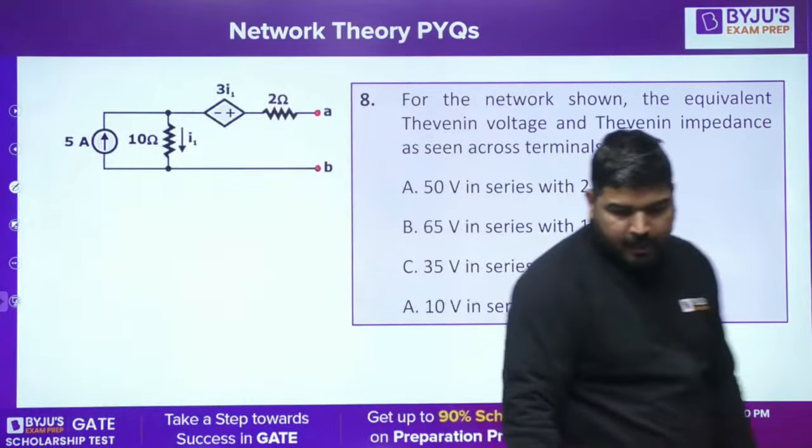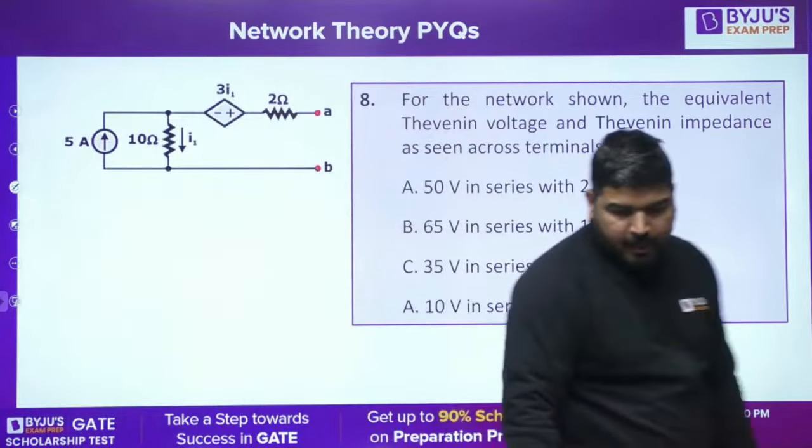Because look, Thevenin voltage is given different in each option. In option A it is 50, B 65, then 35 and 10. It means if somehow we can calculate Thevenin voltage correctly, we will get the answer. We don't need to calculate Thevenin resistance because that calculation will be a bit difficult. So rather calculate Thevenin voltage. Now how to calculate this open circuit voltage? That part is easy, that's why I'm going to calculate that. And moreover, I'm not going to calculate the Thevenin resistance. Why? Because in 2 options, Thevenin resistance is given as 2 ohm. It means let's say RTH is 2.